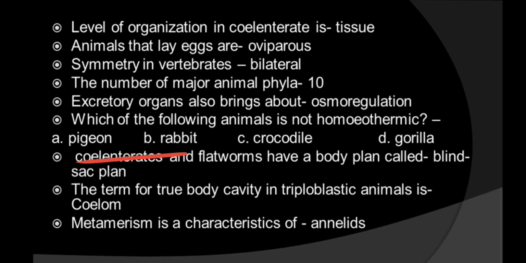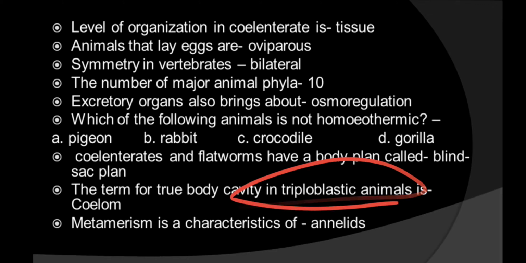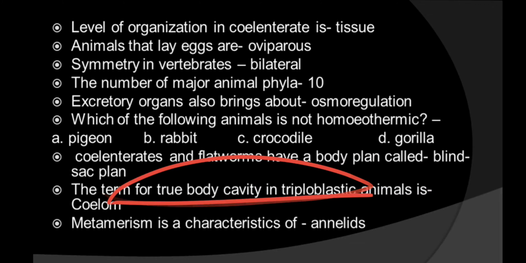Next one: the term for true body cavity in diploblastic animals is. If a true body cavity is there, then we call it coelomate. No body cavity is acoelomate, right?